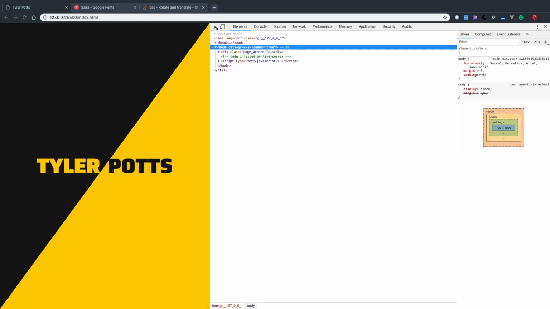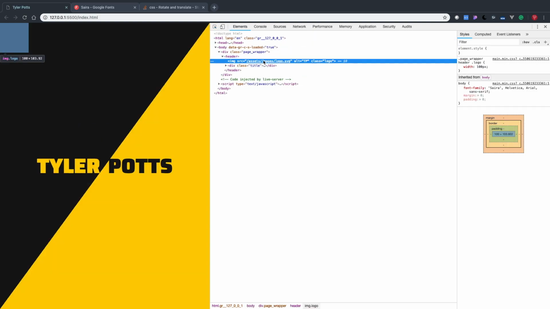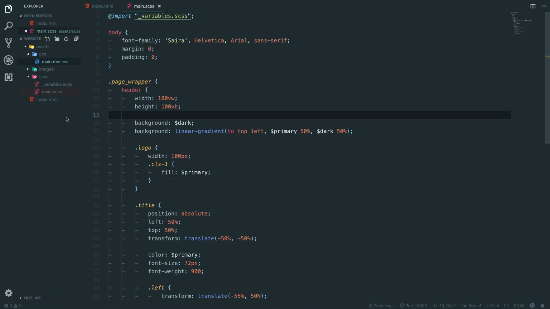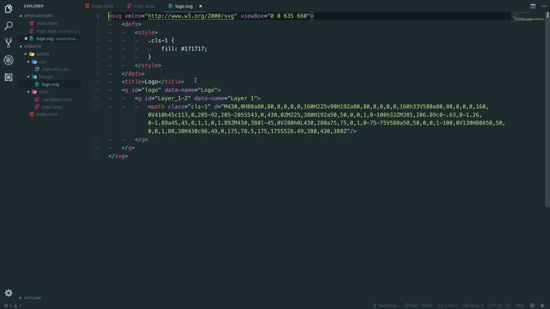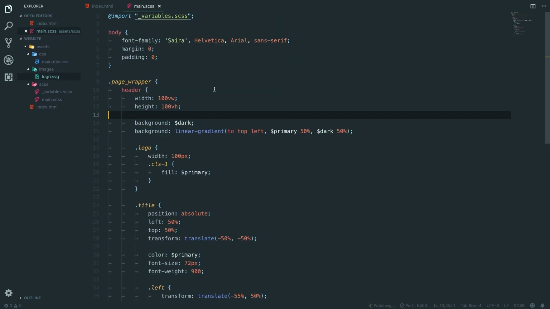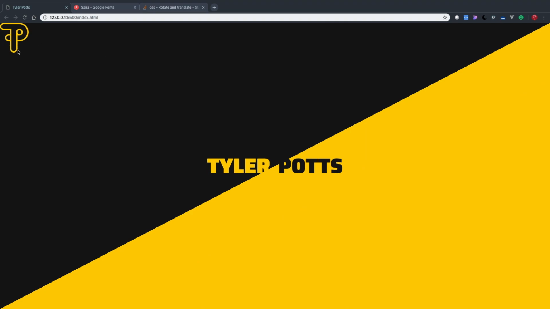I don't think so. So if I go up there and I highlight that, how are we going to? So my logo is black at the minute. We want to change it to be a proper color. I think I'm going to have to do it in the SVG for now, and then I'll figure out in time if it is possible. So in here, we're going to say FFCE00, just so we have our yellow logo. There we go. It's nice. Is that too big, or does that work?